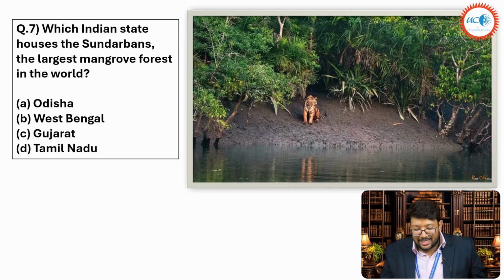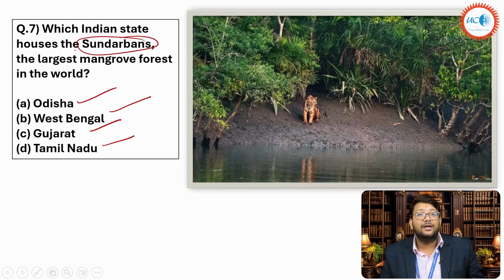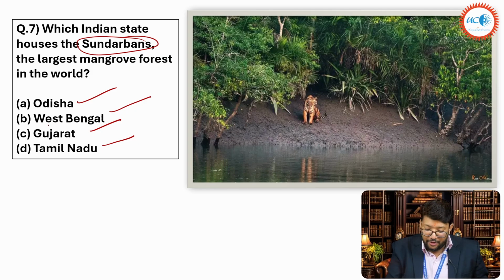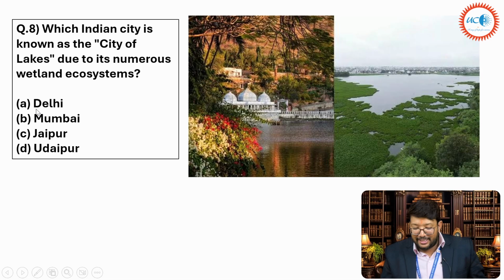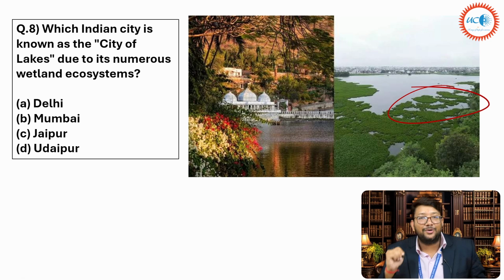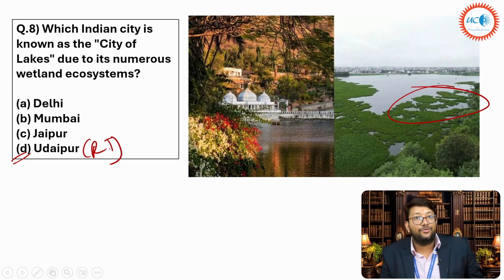Next is, which Indian state houses the Sundarbans, the largest mangrove forest in the world? Odisha, West Bengal, Gujarat or Tamil Nadu. You know, the Sundarban Delta is the largest delta in the whole world. It is created by two major rivers, that is Ganga and Brahmaputra. It is in West Bengal. Please remember it. Fine. Next is, which city is known as the lake city due to its numerous wetland ecosystems like this? Delhi, Mumbai, Jaipur or Udaipur. What is the answer? Answer is Udaipur. Please remember. Udaipur is in Rajasthan. It is known as the city of lakes.